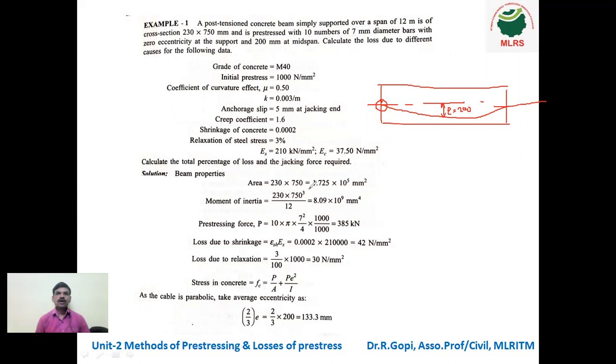Beam properties. Area of the beam, that means area of the cross section, 230 into 750, which is 1.725 into 10 power 5 mm square. Moment of inertia: what is the formula? B D cube by 12. So B is 230 and D is 750 cube, divided by 12. So it is 8.09 into 10 power 9 mm power 4.